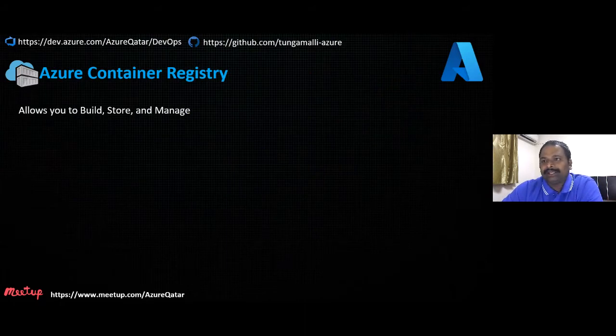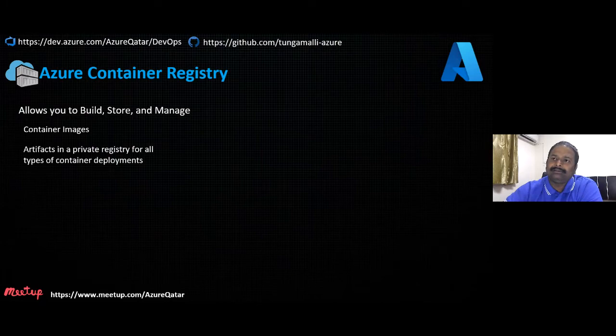What is Azure Container Registry? It allows you to build, store, and manage container-based images. Let's say you build artifacts. Those artifacts can be pushed to ACR so that they can be reused by your team or during any other deployments. You can build your artifacts, store them in the Azure Container Registry, and then reuse them during your deployments using CI/CD pipelines, using Azure DevOps or any other. It's not necessary to be Azure DevOps. If the Azure Container Registry has your artifacts, you can download them and use them in your container deployments.